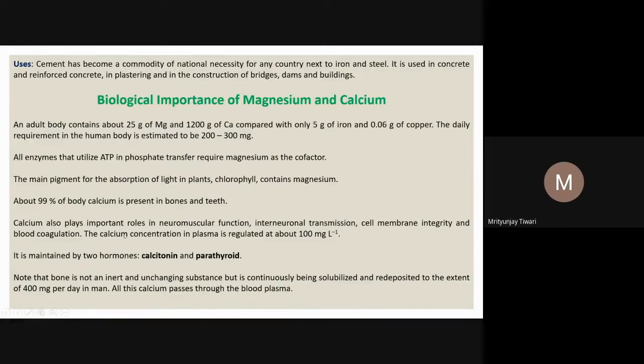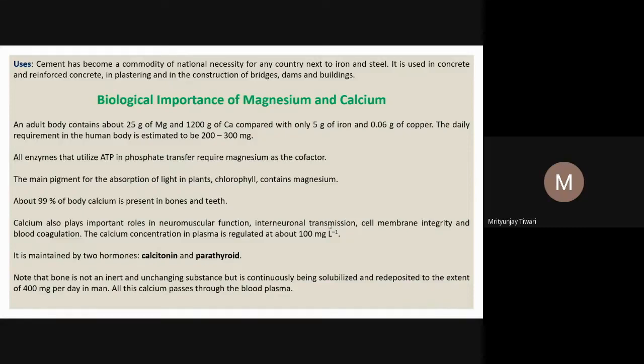Calcium also plays an important role in neuromuscular function, muscular function, and neuronal functions. Also interneuronal transmission, so between two neurons, transmission of the signals.